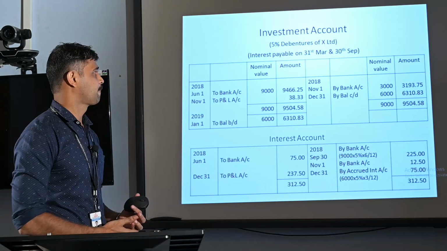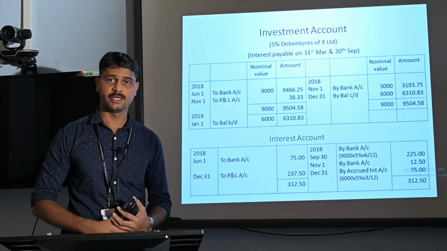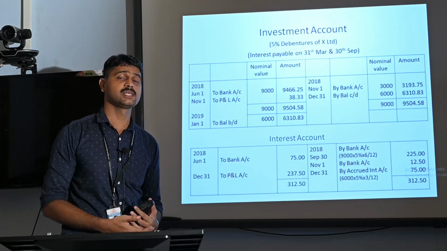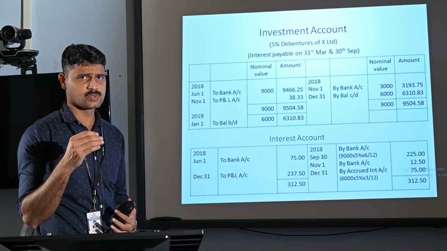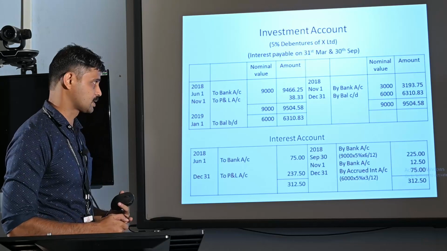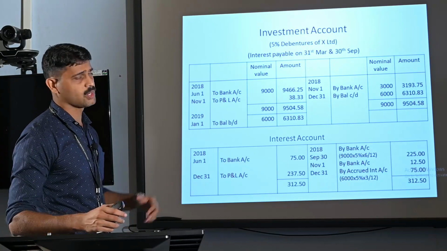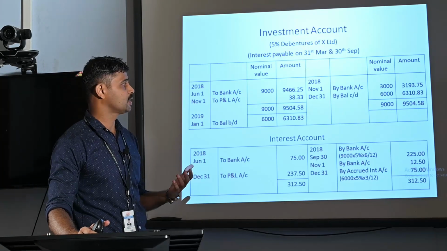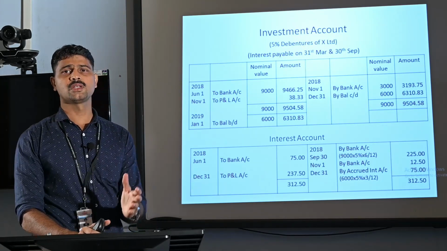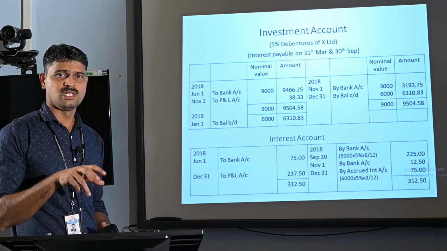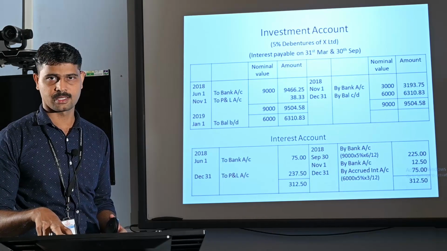The first entry is on 1st June 2018 for purchasing the investment. 9,000 face value debentures have been purchased on that date. So what could be the accounting entry? The accounting entry we have already mentioned: investment account debtor, interest account debtor to bank account.